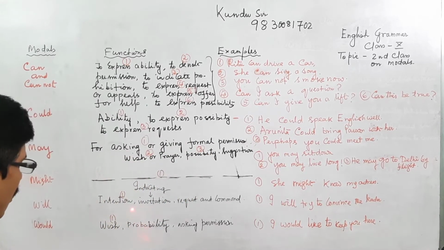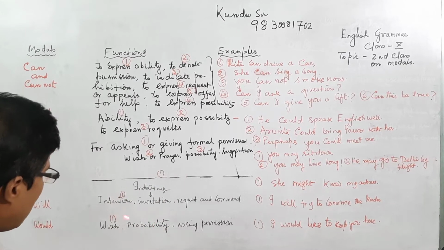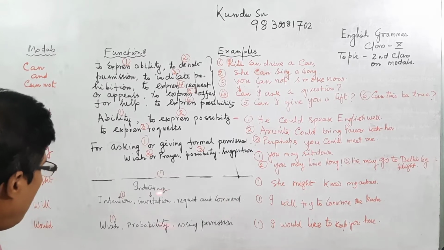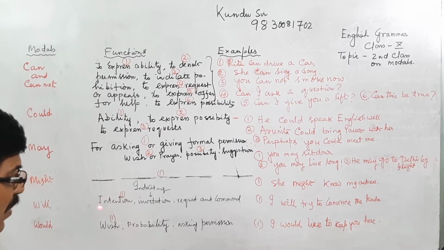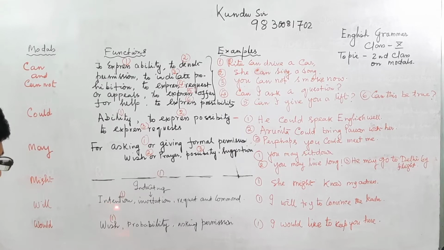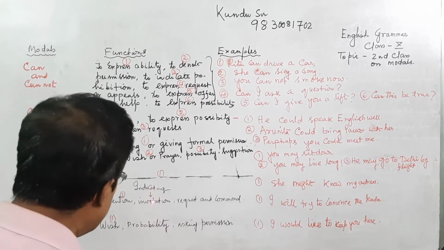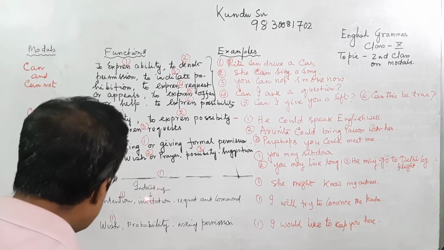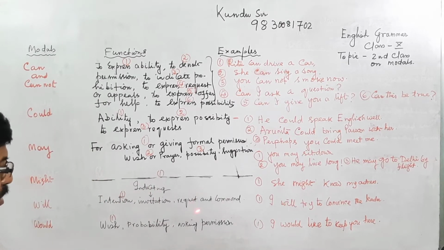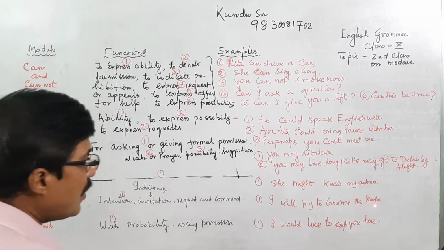Here will shows my intention to convince the leader in my favor. So will indicates intention, and also invitation, request or command.